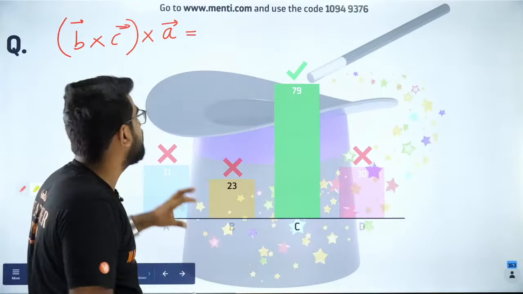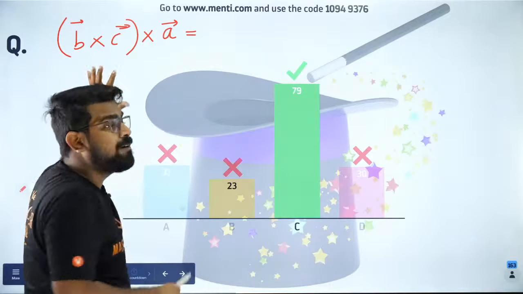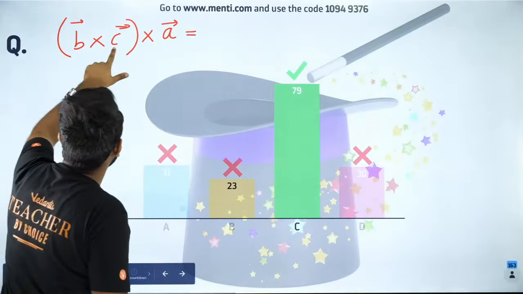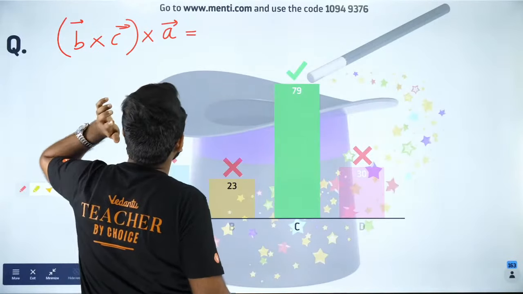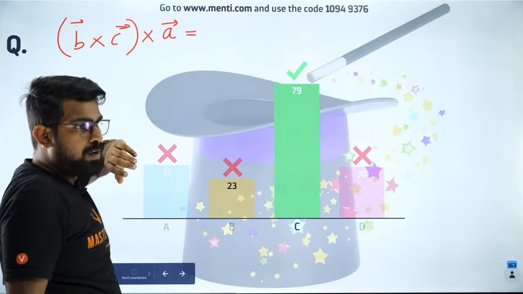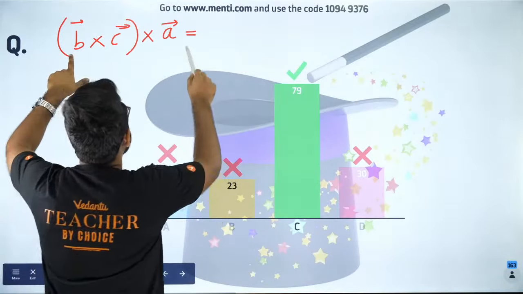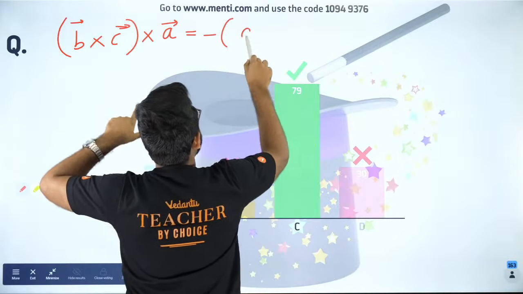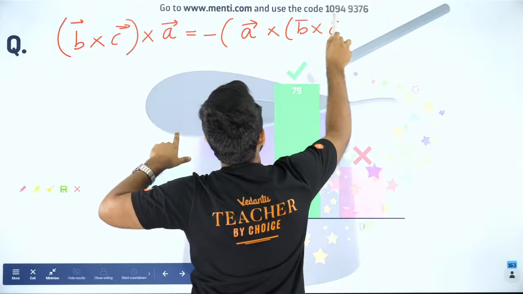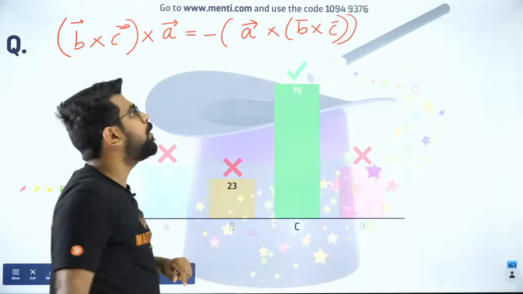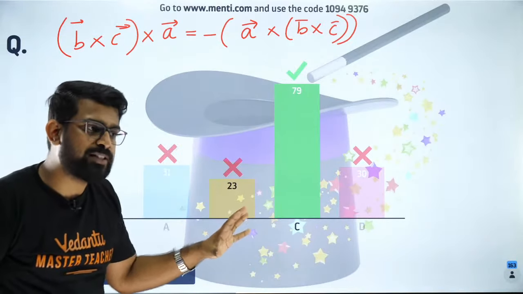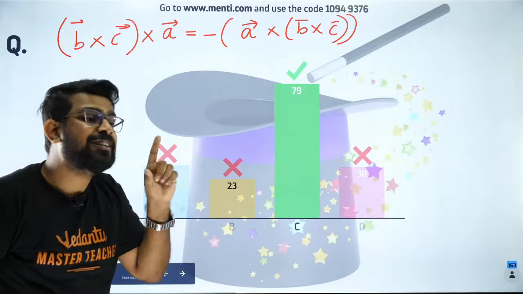Now please listen carefully. This is called the vector triple product. Very good, Aryan. Why? Because you have three vectors and you have vector product all the way. So when you have that, I will write it as minus of A cross B cross C. Can I do that? Is that okay, my dear children? Everybody cool with it?